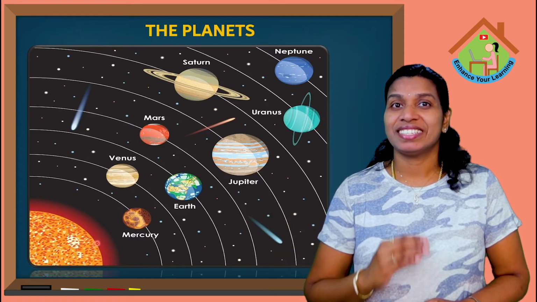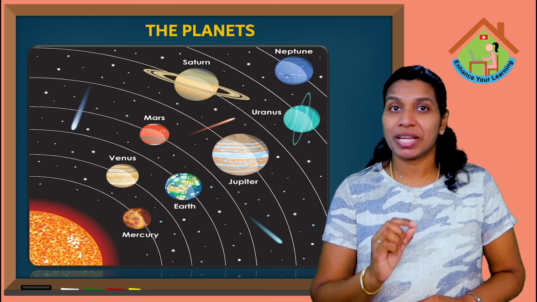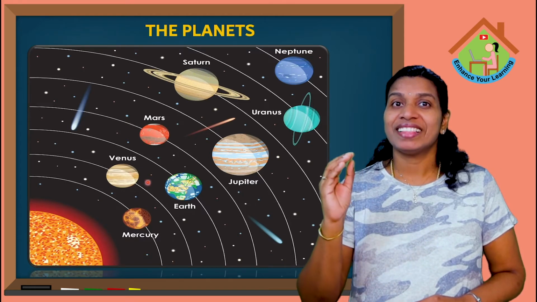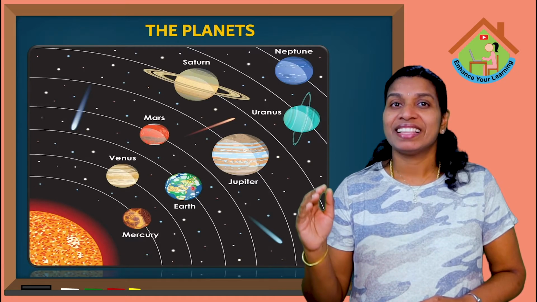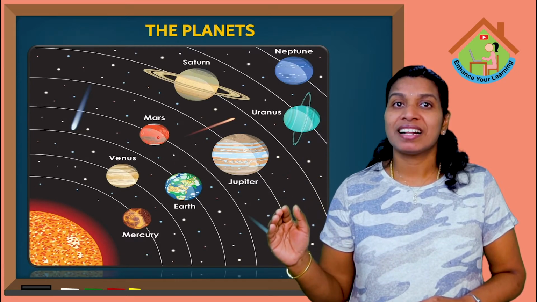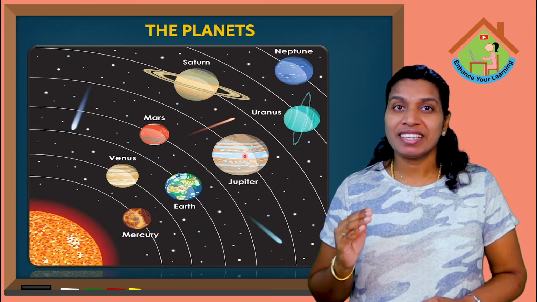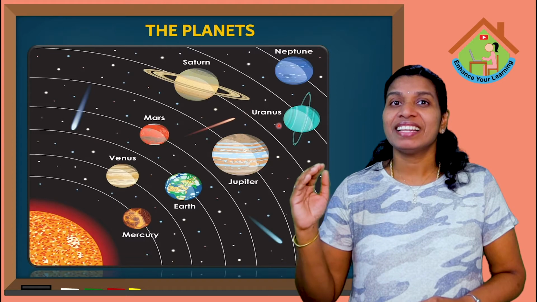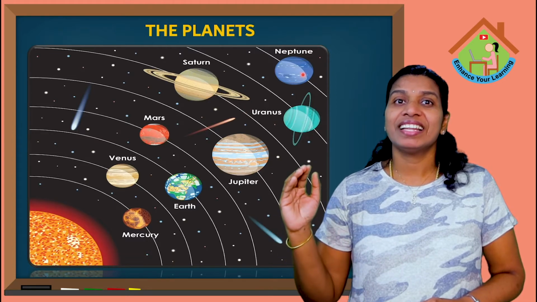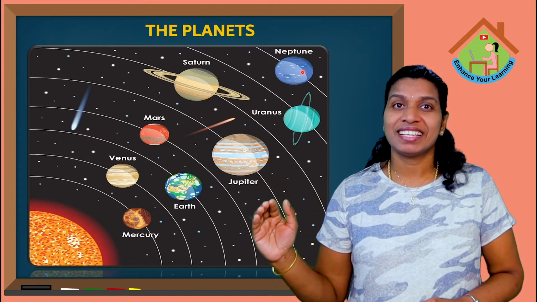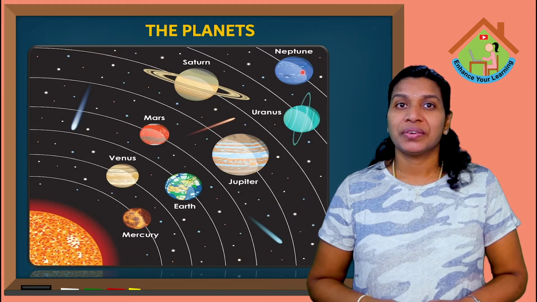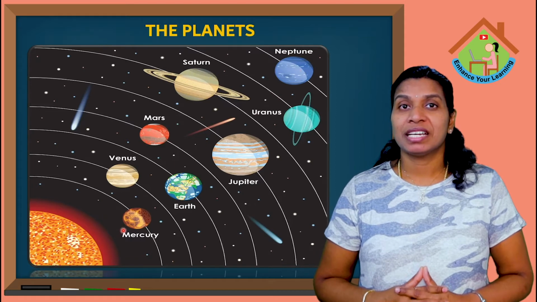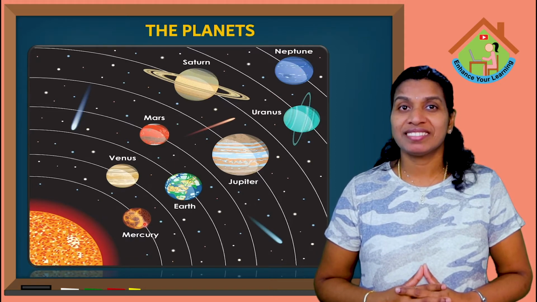Okay kids? First one is Mercury, then Venus, then Earth, then Mars, then Jupiter, next one is Saturn, then Uranus. Then the last one is Neptune. Okay kids, so what are the 8 planets of the solar system? Kids, can you repeat after me?